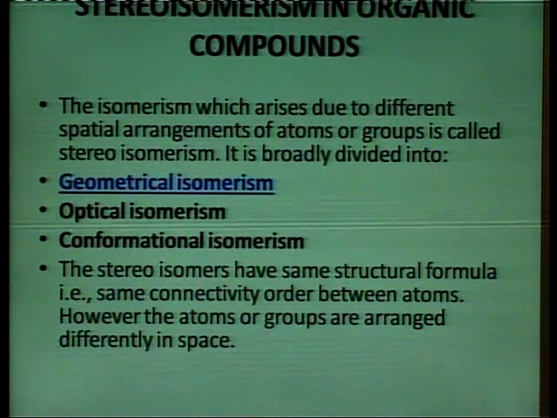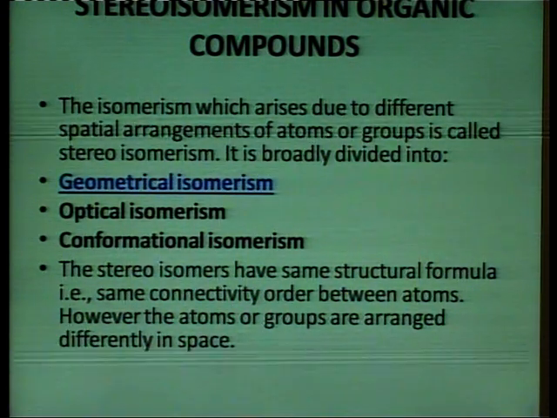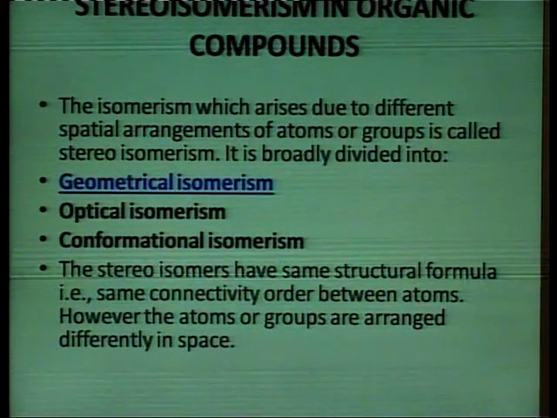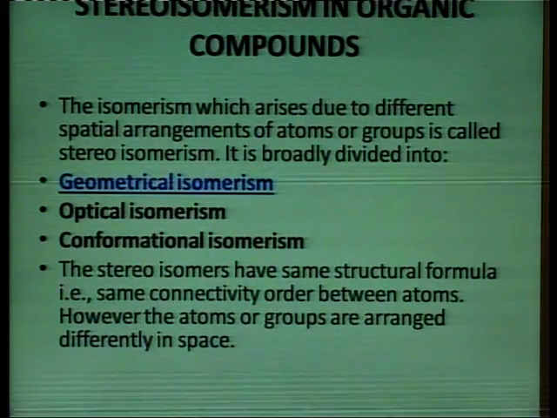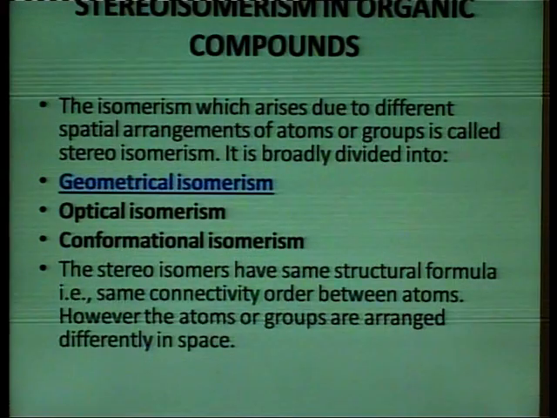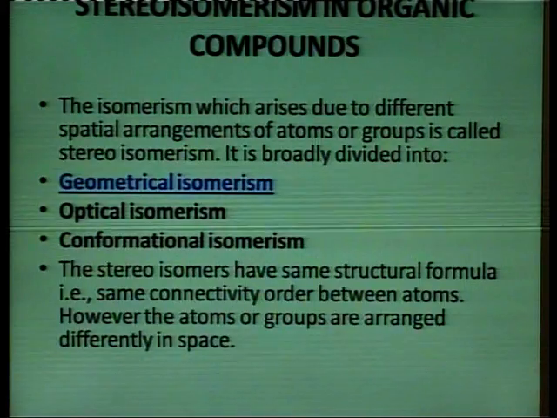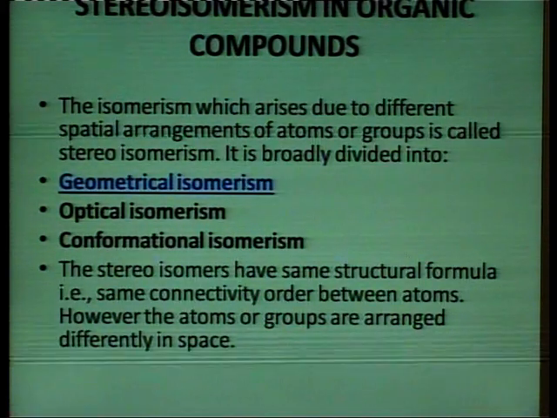Now, coming to stereoisomerism, as I have already told you, carbon has a tetrahedral arrangement or tetrahedral geometry. The isomerism which arises due to different spatial arrangements of atoms or groups is called stereoisomerism.